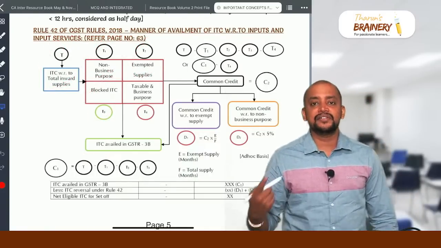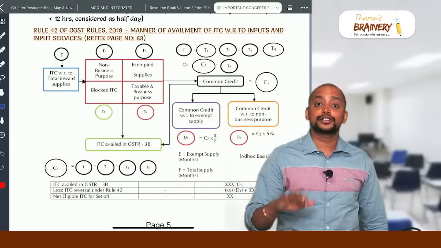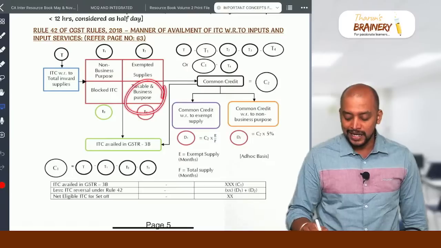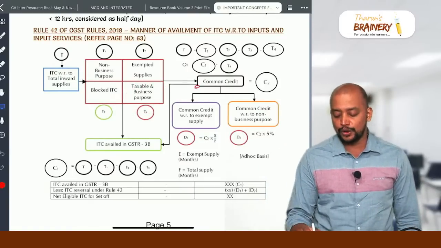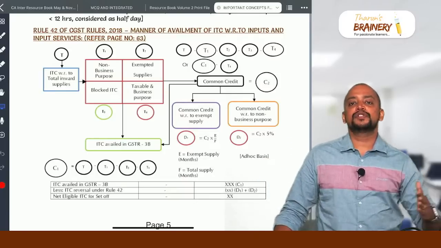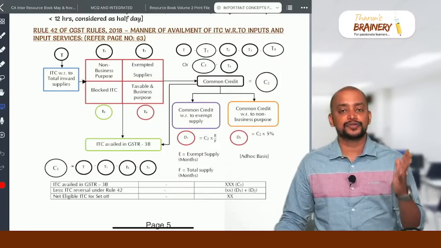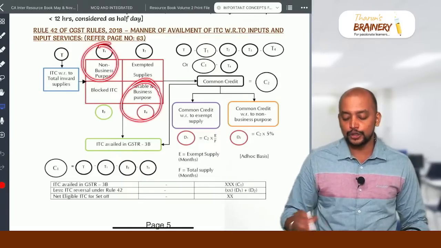After this ITC availed in GSTR 3B, you need to take out T4. What is T4? Exclusively used for business purpose. Business purpose and taxable will be T4. Now whatever is leftover will be known as common credit. Suppose you know that 20% is used for non-business purpose and 80% is used for business purpose, then 20% you put under T1 and 80% you put under T4.